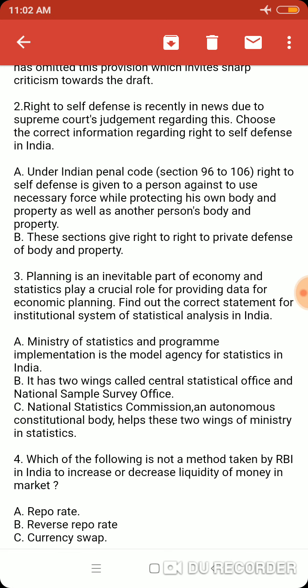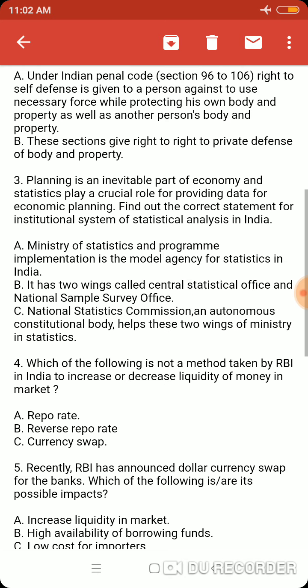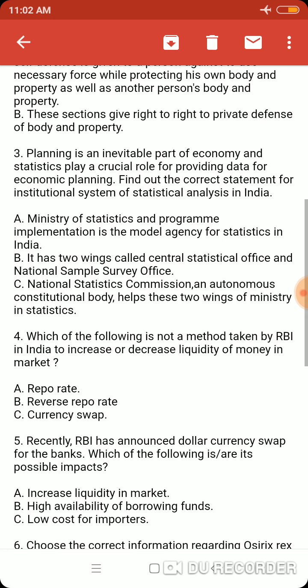Option B. These sections give the right to private defense of body and property. It is correct. Here I have written the word right two times, it is only one time, right? These sections give the right to private defense of body and property to a person.